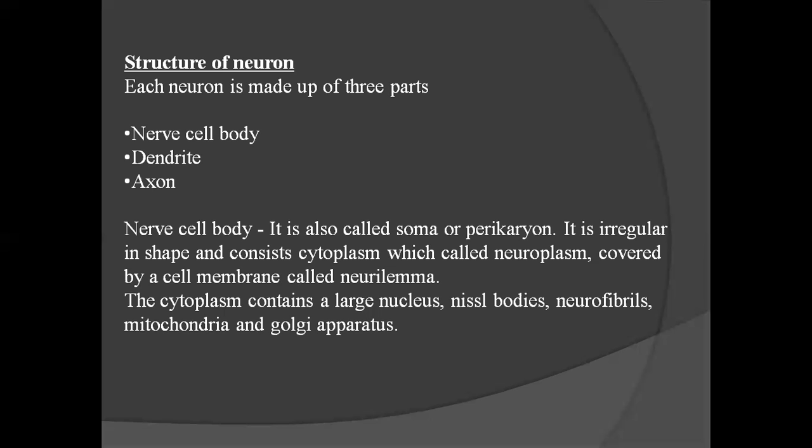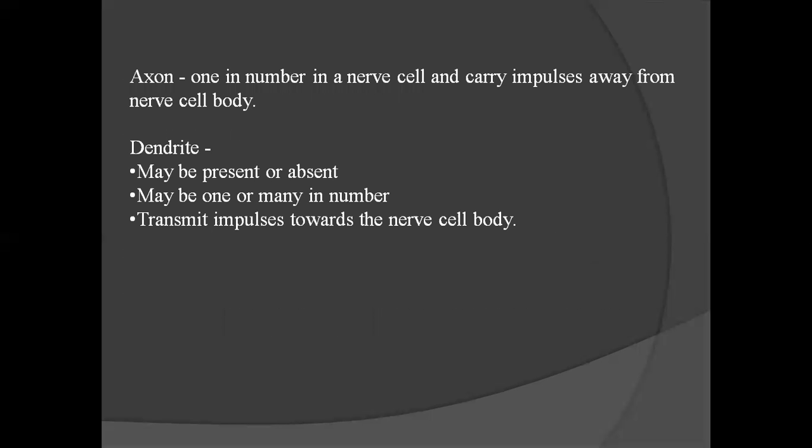The cytoplasm contains a large nucleus, Nissl bodies, neurofibrils, mitochondria, and Golgi apparatus. Axon is one in number in a nerve cell and carries impulses away from the nerve cell body. Dendrites may be present or absent, may be one or many in number, and transmit impulses towards the nerve cell body.